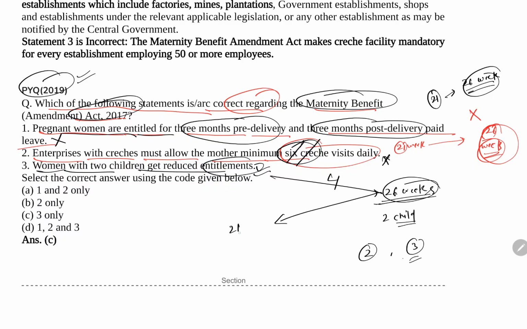Instead, 12 weeks of entitlement will be given to her. So the third statement is correct, and the correct option will be option C.